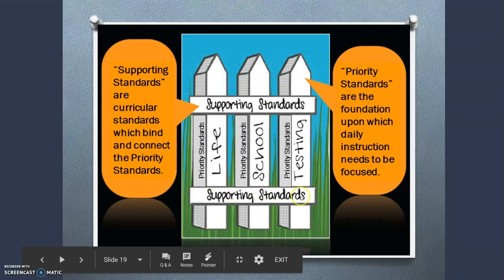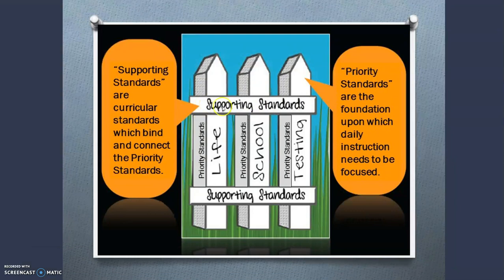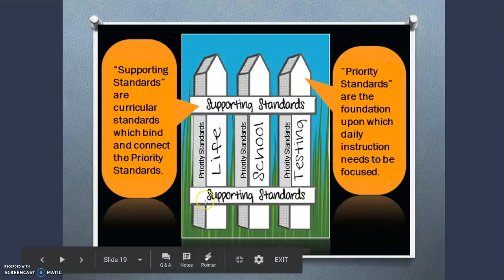Does that mean we don't teach other standards? Absolutely not. We still teach those, but we identify what are priorities. Those supporting standards are like the rails. They hold it together, they connect those important standards. They're still important, but they are not the ones that anchor us and that are important for kids long term.